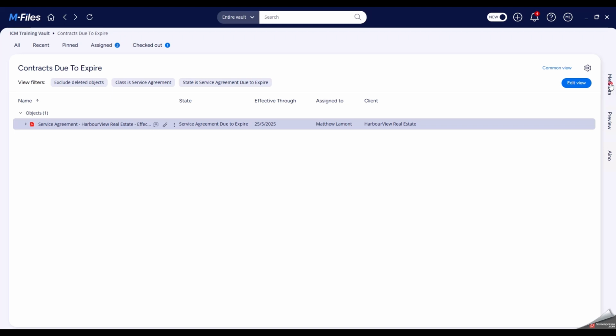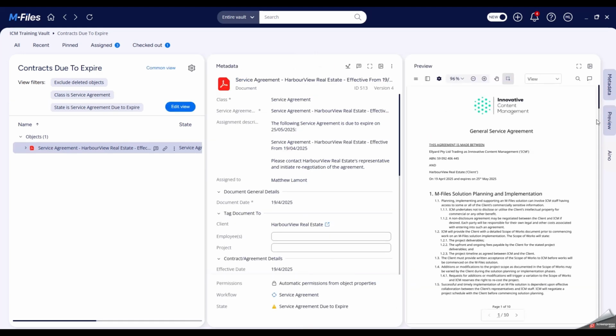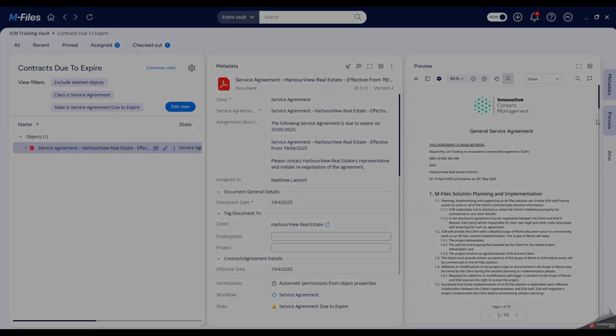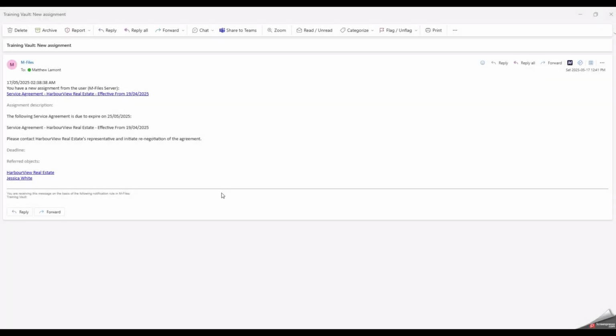By clicking the Metadata tab, we can see more in-depth information about the document, and we can also access a preview of the document if required. At the same time, M-Files has also sent an email notification to members of the executive management team with an advisory that this agreement document is due to expire and that they should initiate renegotiation of the contract with the client.